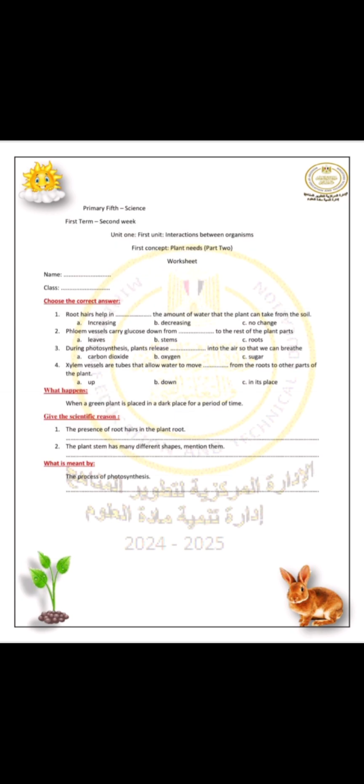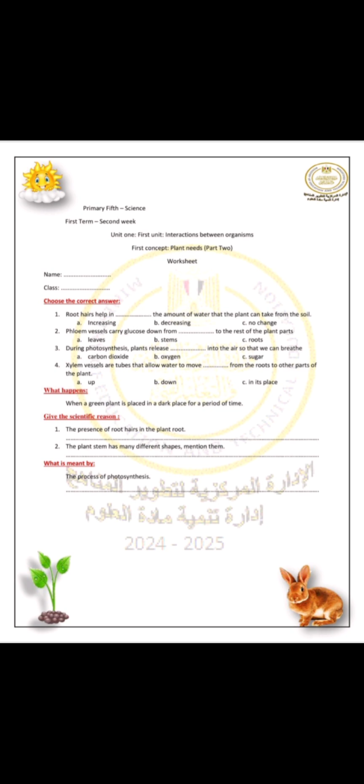Choose the correct answer. Root hair help in increasing the amount of water that the plant can take from the soil. Phloem vessels carry glucose down from the leaves to the rest of the plant part. During photosynthesis plant release, get out oxygen into the air so that we can breathe. Xylem vessels are tubes that allow water to move up from the roots to the leaves and other parts of the plant.